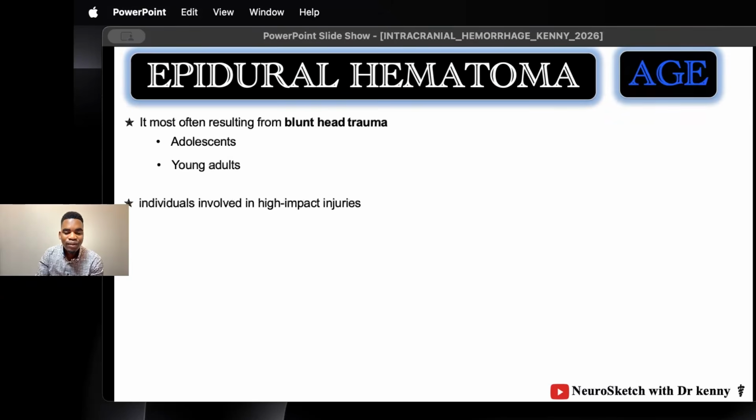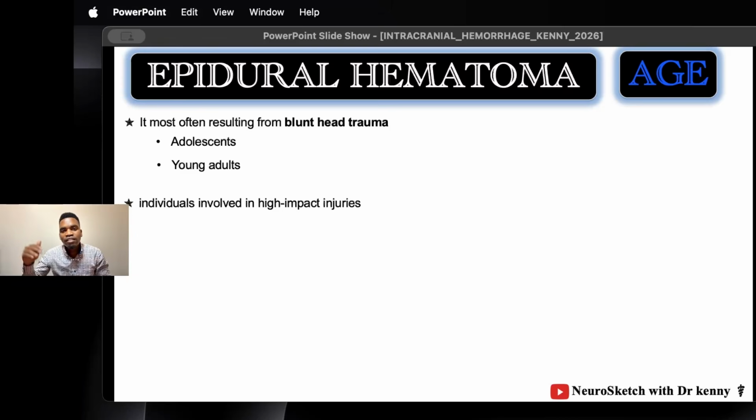So what are the age groups that are implicated in epidural hematoma? The most common age groups affected by epidural hematoma are adolescents and young adults. These are the most common group. Elders are spared in epidural hematoma because, number one, as you are aging, the dura mater becomes really adherent to the bones of the skull in such a way that it's hard for the blood to collect between the dura mater and the inner table. So the blood cannot force itself into the epidural space, and so elders are spared.